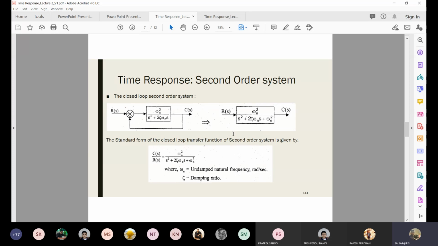So finally the overall transfer function is omega n squared by s square plus 2 zeta omega n s plus omega n square. Okay, here two new terms are coming into the picture. What are the two new terms? You can see below, undamped natural frequency omega n, and damping ratio. First, I want you to understand the physical meaning of natural frequency. What is the physical meaning of natural frequency?